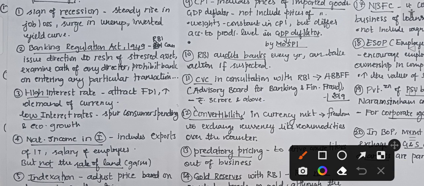And the next fact is about the Banking Regulation Act 1949. RBI can issue direction to the resolution of stressed asset. So as per this particular act, what are the things RBI can do? It can issue direction to the banks about the resolution of stressed asset, examine the oath of any director, and also prohibit the banks from entering any particular transaction. So all these powers RBI has under this particular Banking Regulation Act.